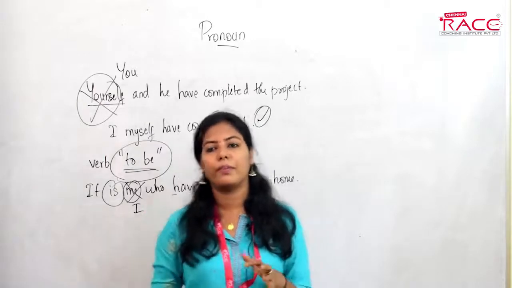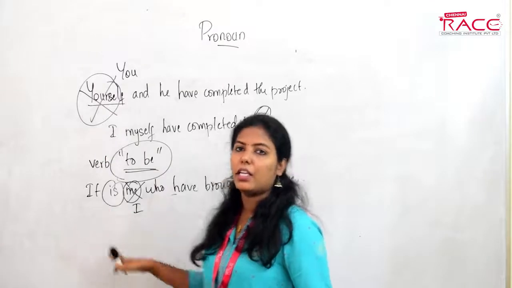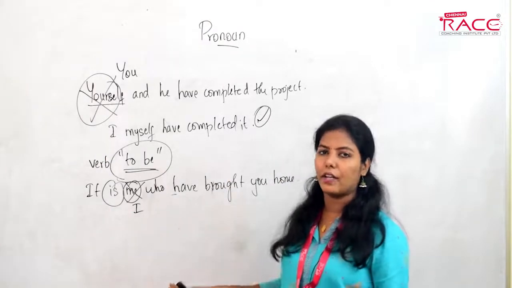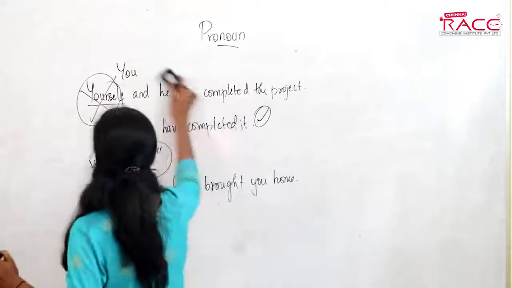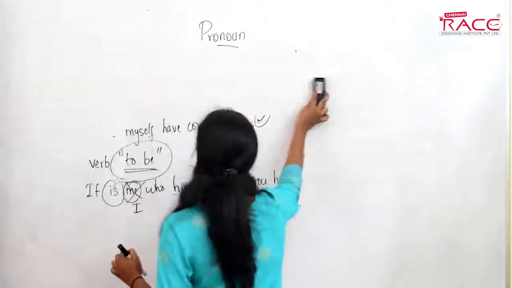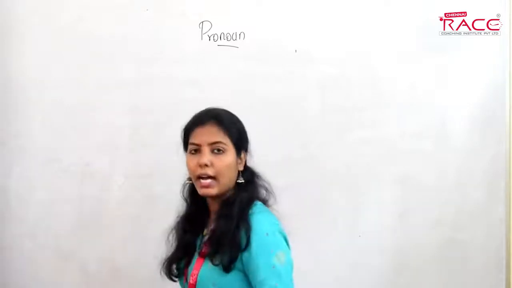So when we have a be form of a verb, it must be followed by a subjective case and not the objective case. Done. Now tell me the difference between who and whom.